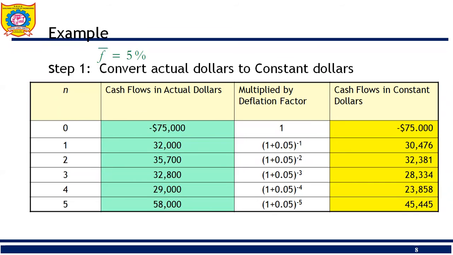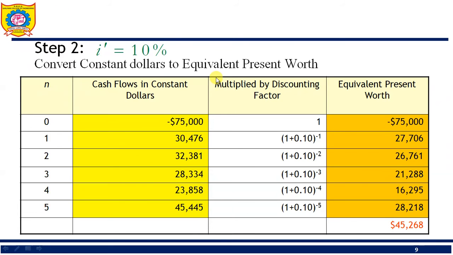We multiply the discount factor with the cash flow in constant dollar to get the present worth. The discounting factor is given for years 0 to 5, and the equivalent present worth is calculated here.